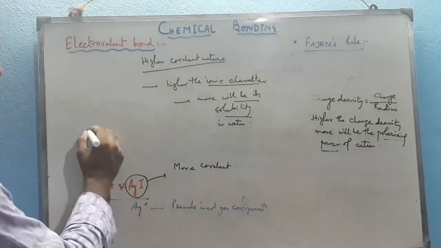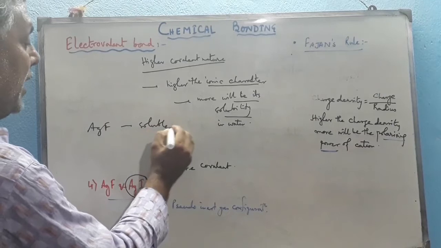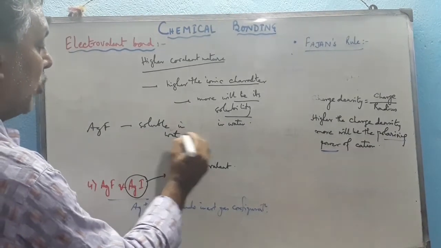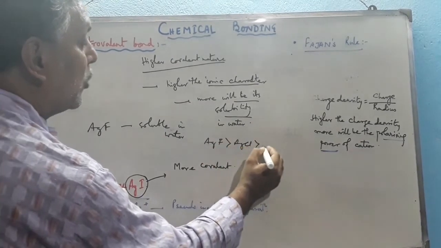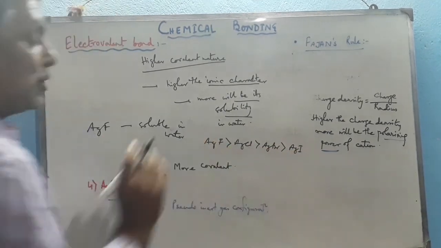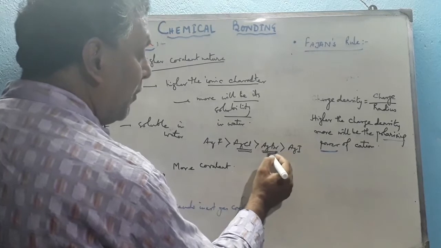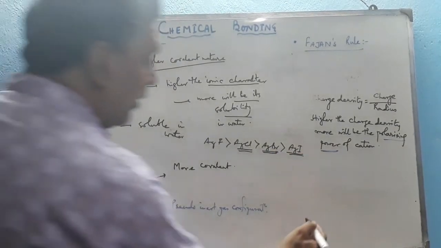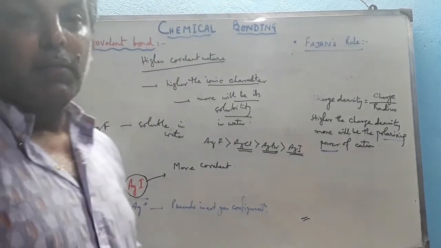So AgF is soluble in water, and the solubility decreases from AgF to AgCl to AgBr to AgI. AgF is the only water soluble one, AgCl forms a white colored precipitate, AgBr forms a pale yellow precipitate, and AgI forms a deep yellow precipitate. So these are the questions on which you can compare using Fajans rule.